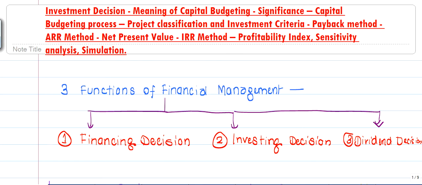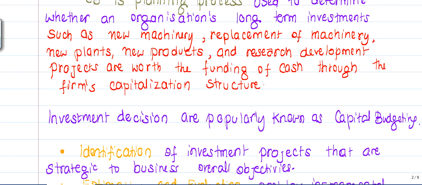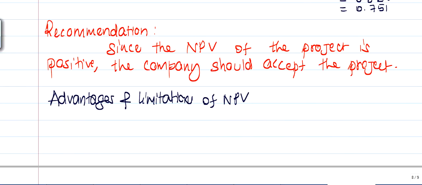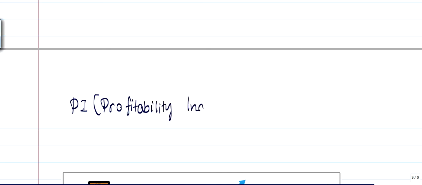Continuing with your investment decision chapter, we reached net present value. We will see now profitability index. Very easy one. Profitability index, PI.